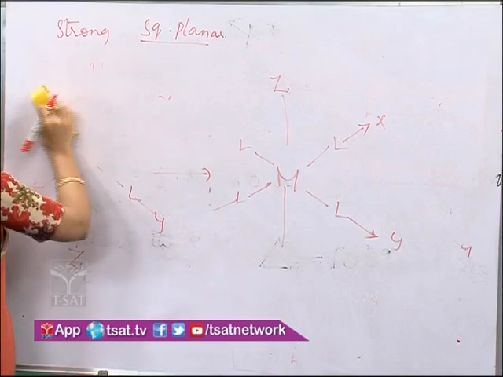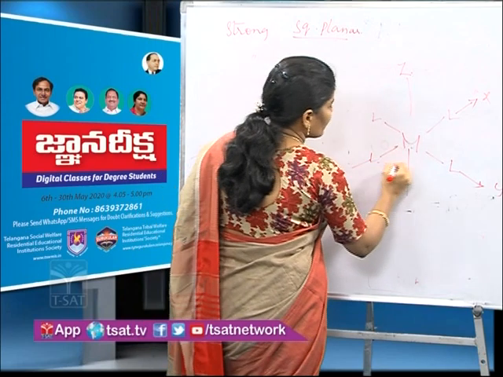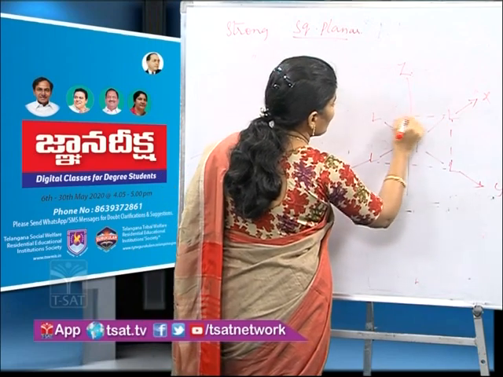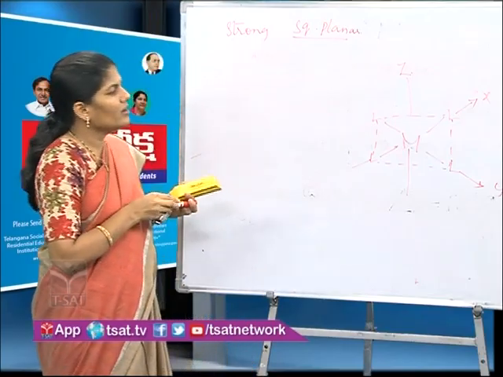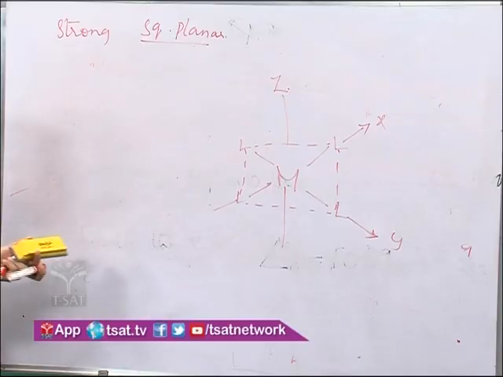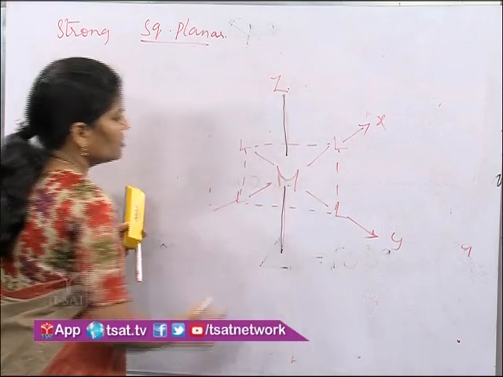Now, we will see the splitting pattern. Observe the square planar geometry. Here, in square planar geometry, ligands are present along the x and y axis. There are no ligands along the z axis.